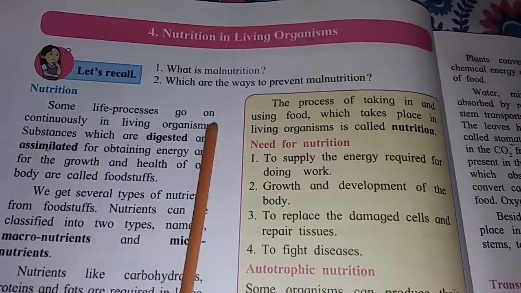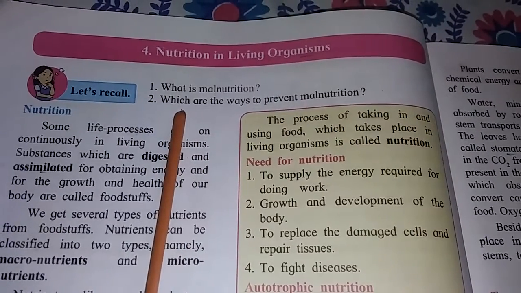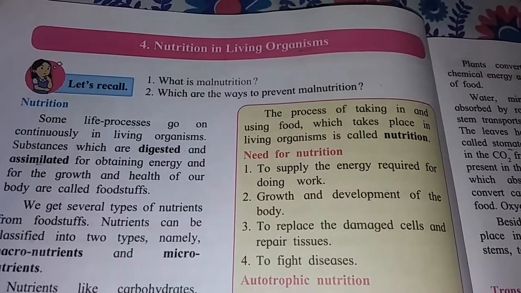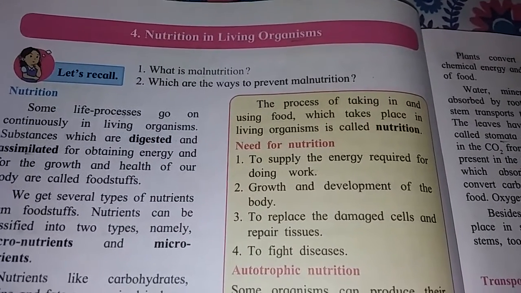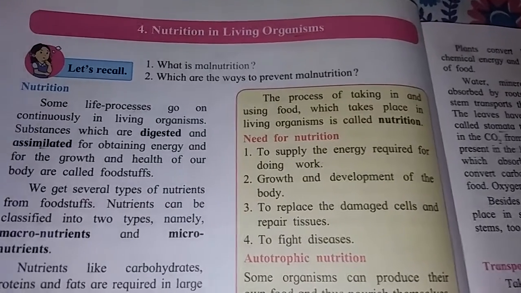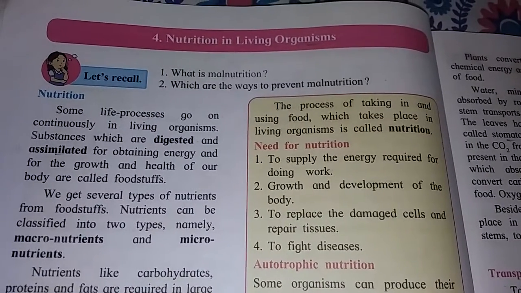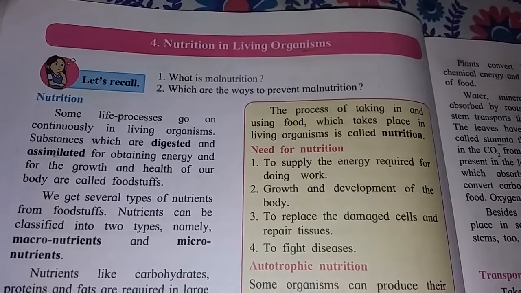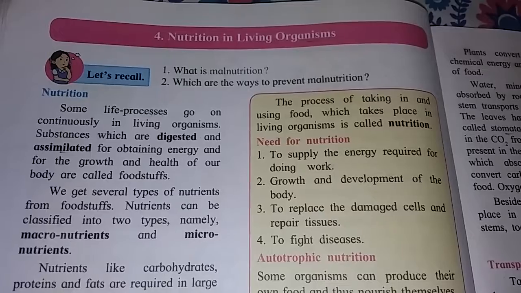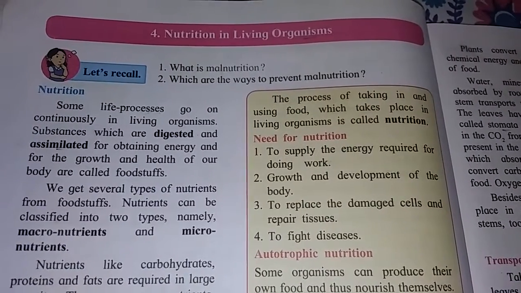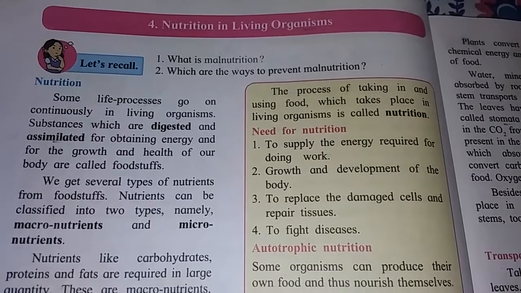Second, which are the ways to prevent malnutrition? Malnutrition can be prevented by taking a balanced diet and avoiding the deficiency of any nutrition. If you take a balanced diet, this is a prevention of malnutrition.